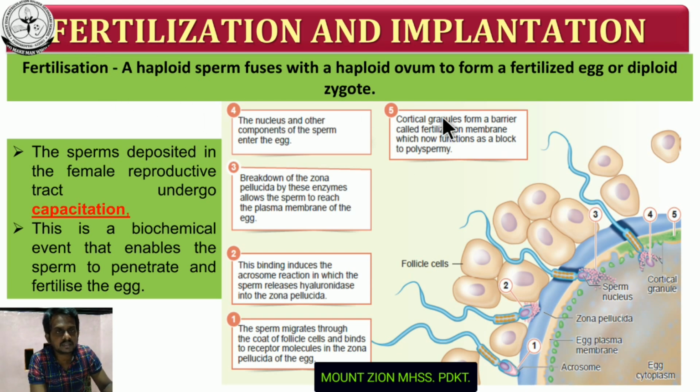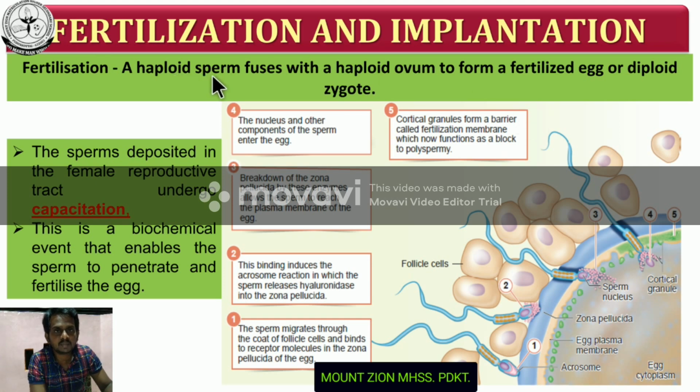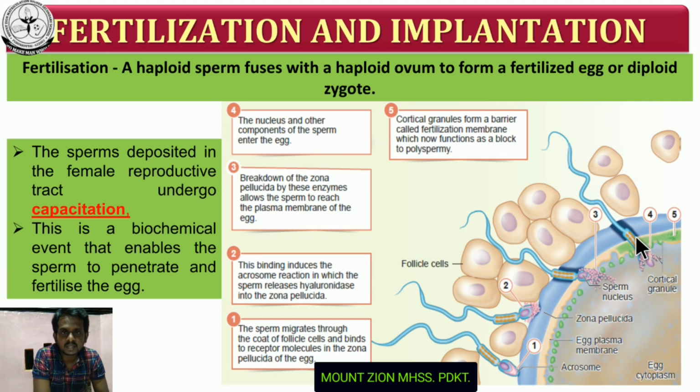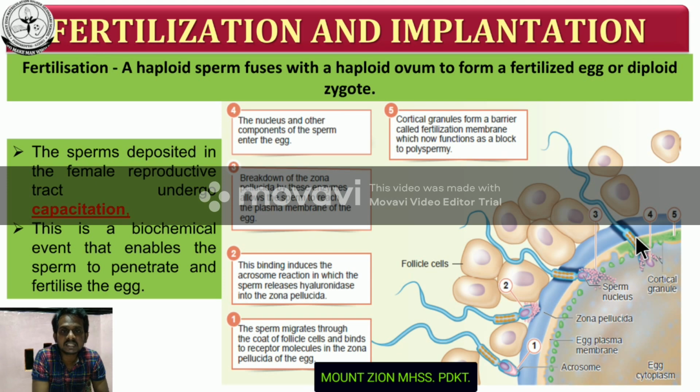And this is the definition of fertilization: haploid sperm fuse with haploid ovum to form a fertilized egg or a diploid zygote. So what is meant by capacitation? Maybe a 2-mark question. Capacitation is a biochemical event that helps the entry of sperm to fertilize the egg. It is a biochemical process that occurs in the sperm to fertilize the egg.